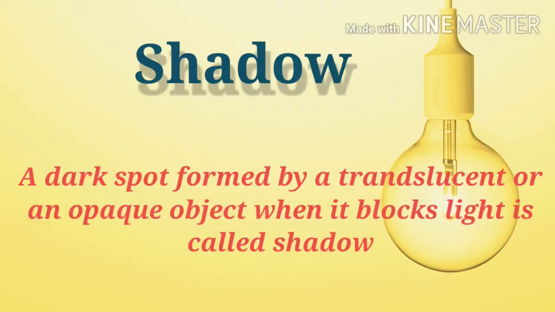So, the dark spot formed by a translucent or an opaque object when it blocks light is called a shadow.